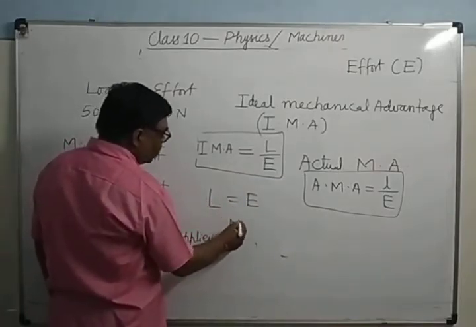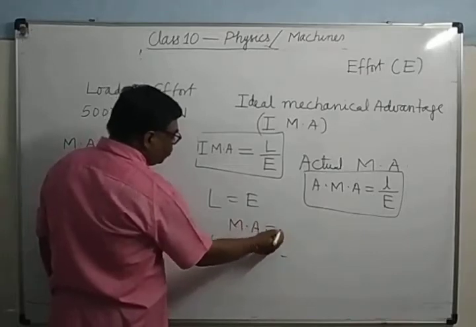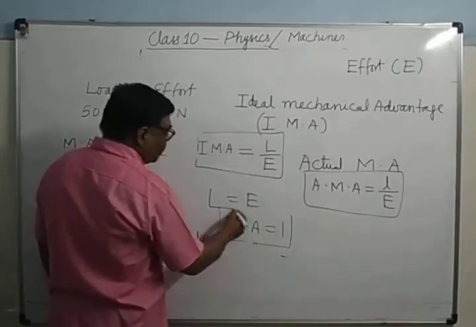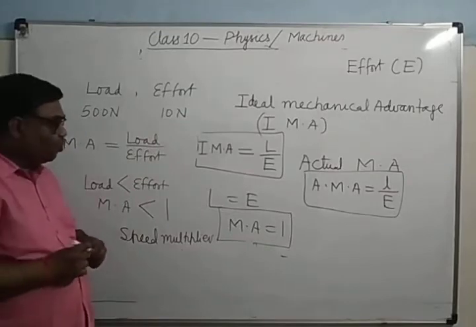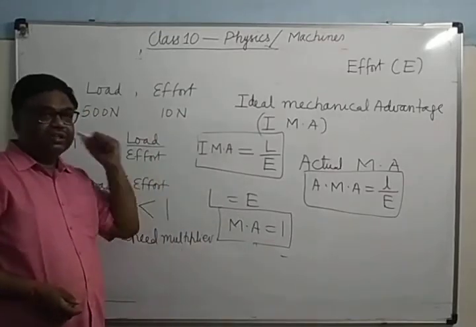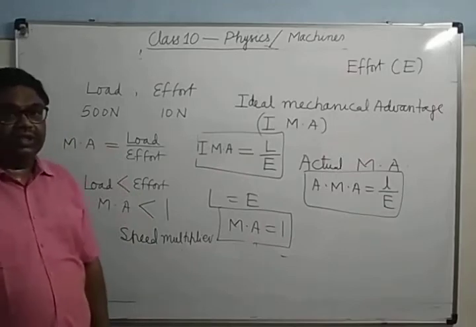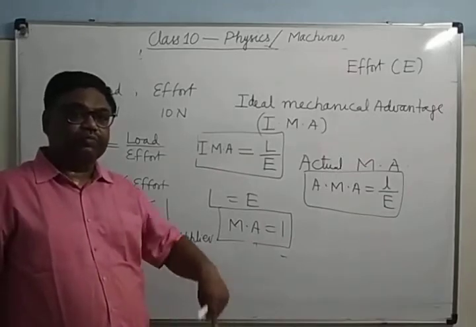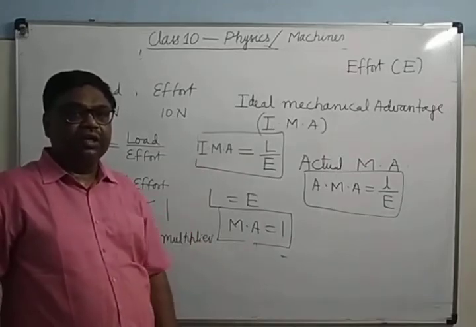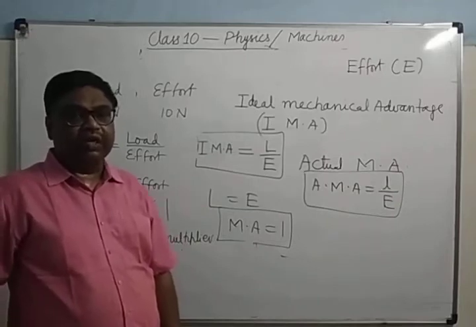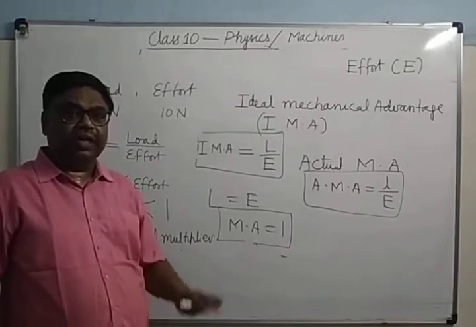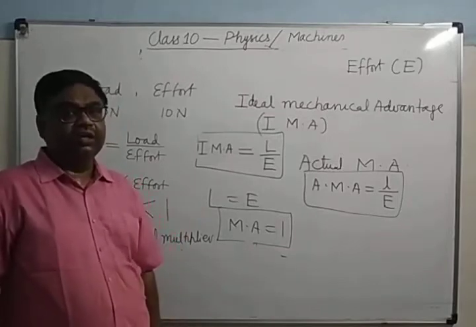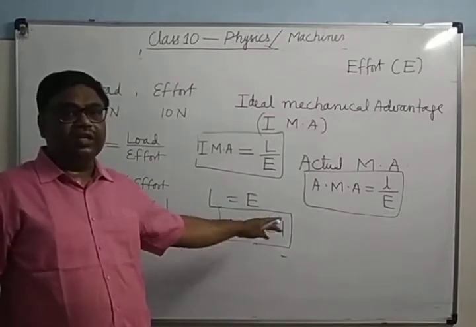Then if the load equals the effort, then mechanical advantage will be equal to 1. And what is the purpose of using a machine which is neither force multiplier nor speed multiplier? For a force multiplying machine, mechanical advantage should be greater than 1. For a speed multiplying machine, mechanical advantage should be less than 1. So if it is equal to 1, then it is neither.